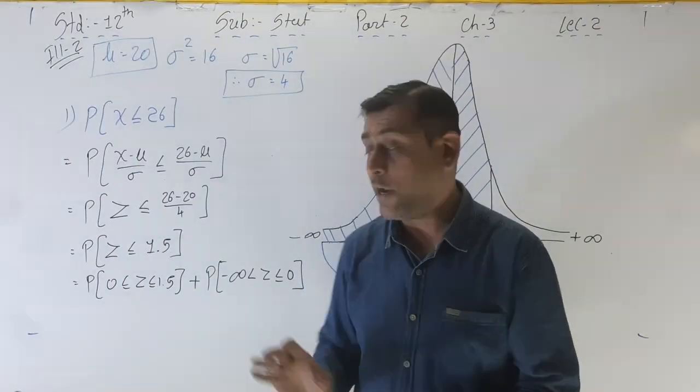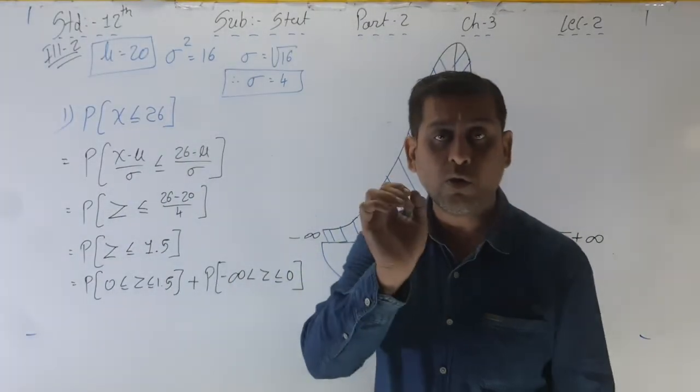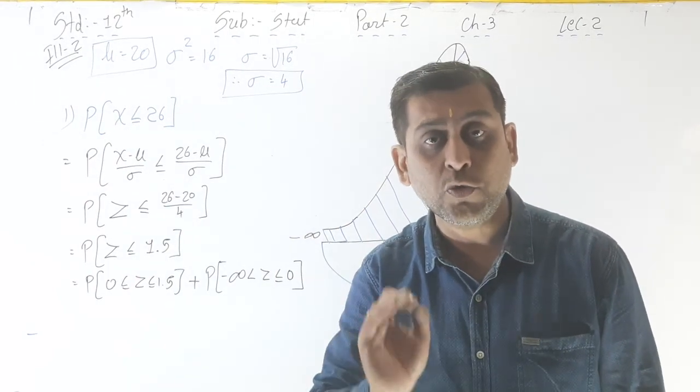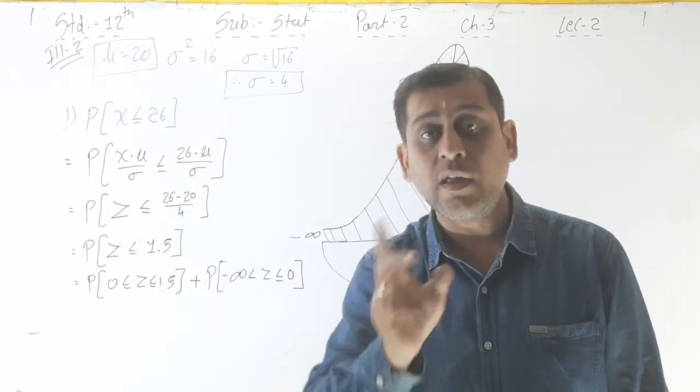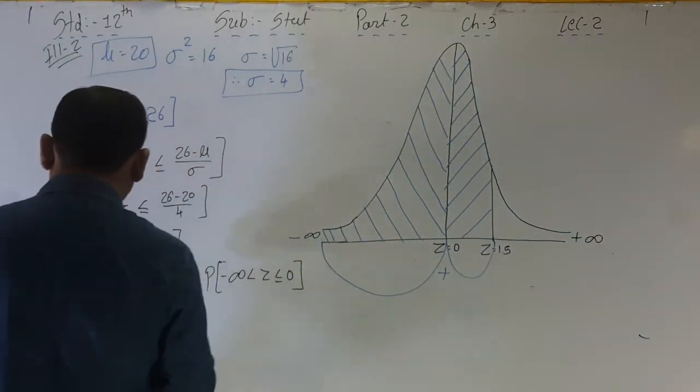So whenever a negative value is given, we have to convert it into positive, and at that time we have to write that it is a symmetric distribution. That's why we are converting negative into positive.